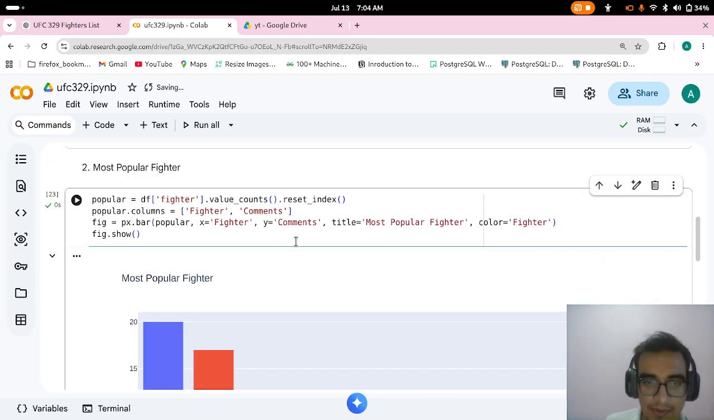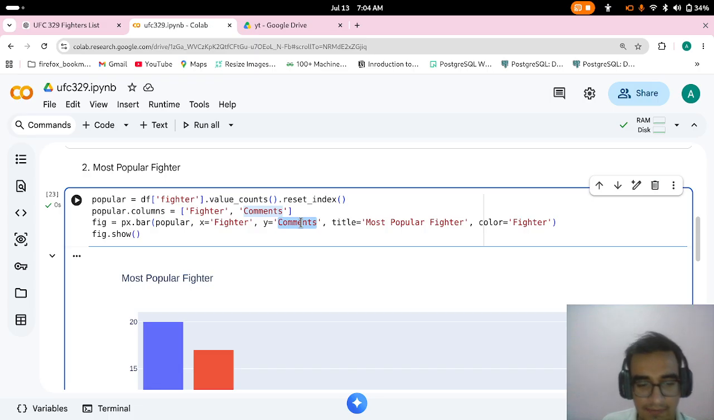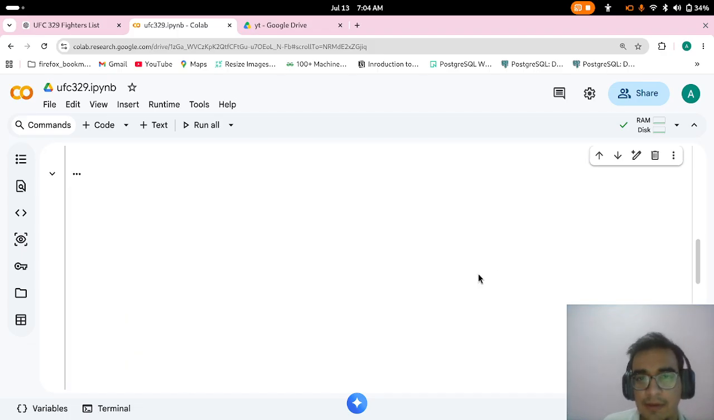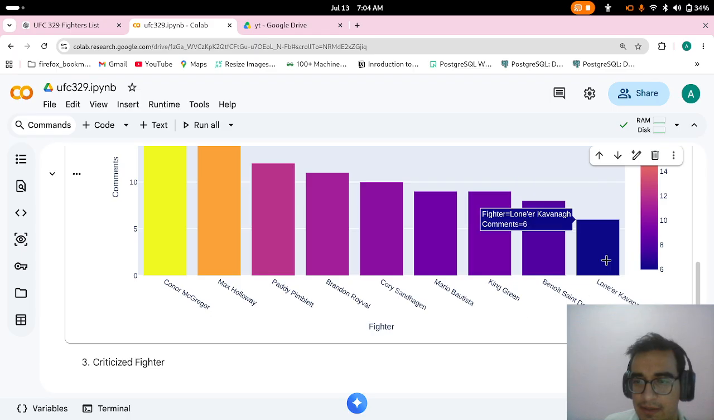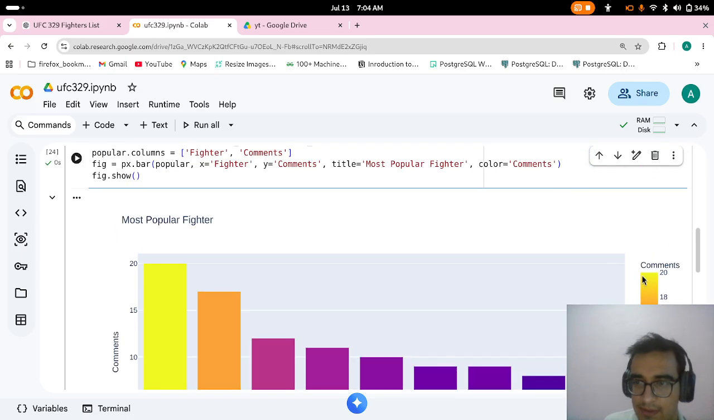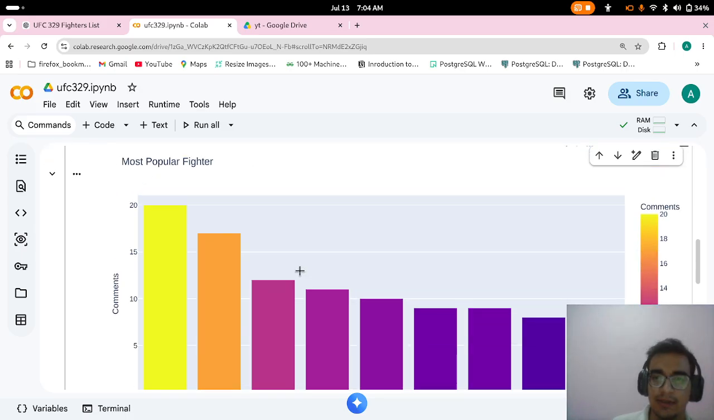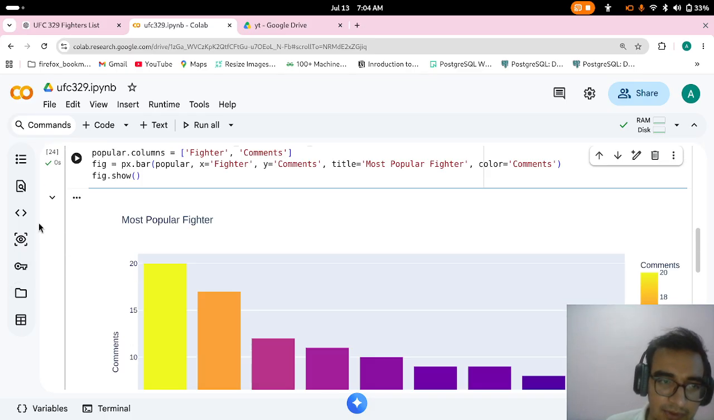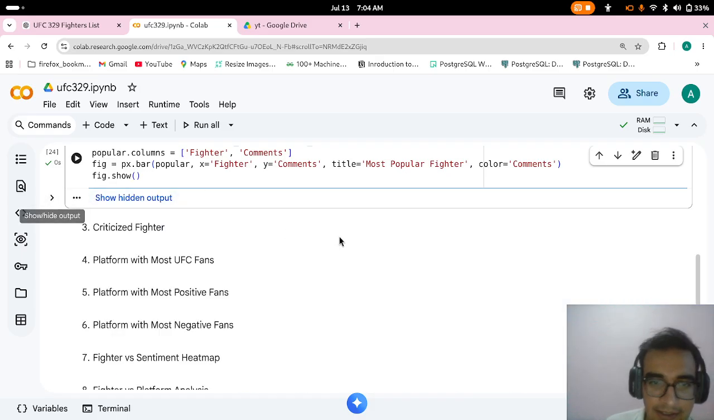If you don't want color related to fighter, I can also put color related to comments. Like Loner is 6, so it's blue, Conor is 20, so it's yellow. These are the color palettes that we have. So this was our second analysis.